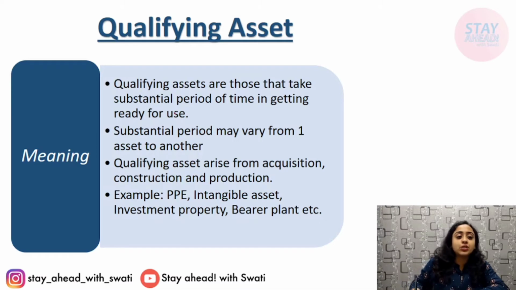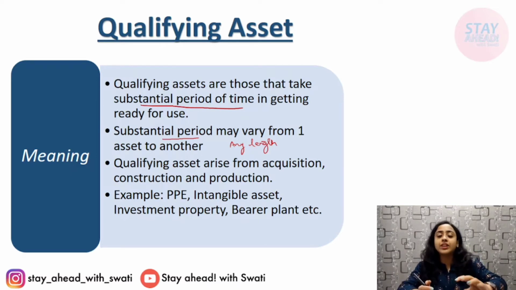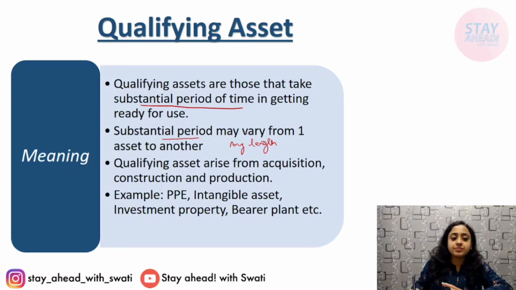So, qualifying assets are those that take a substantial period of time in getting ready for use. The substantial period is not of any specific length. It varies from entity to entity, asset to asset, industry to industry. 3 months is substantial, 8 months is substantial. No period is given. It widely varies. Another thing is, it can arise either from acquisition or construction; you can acquire the asset or you can construct that asset.